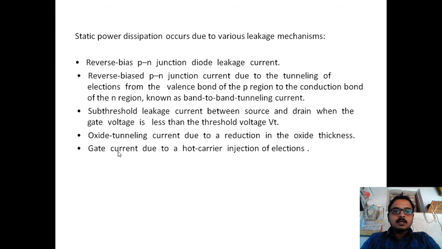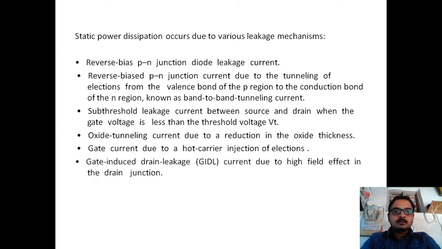Then the gate current due to hot carrier injection of electrons. If the impurities are mismatched or are not in a high order, then hot carriers, hot electrons, will be produced. Due to these hot electrons, the gate current will be generated. This is another leakage one.